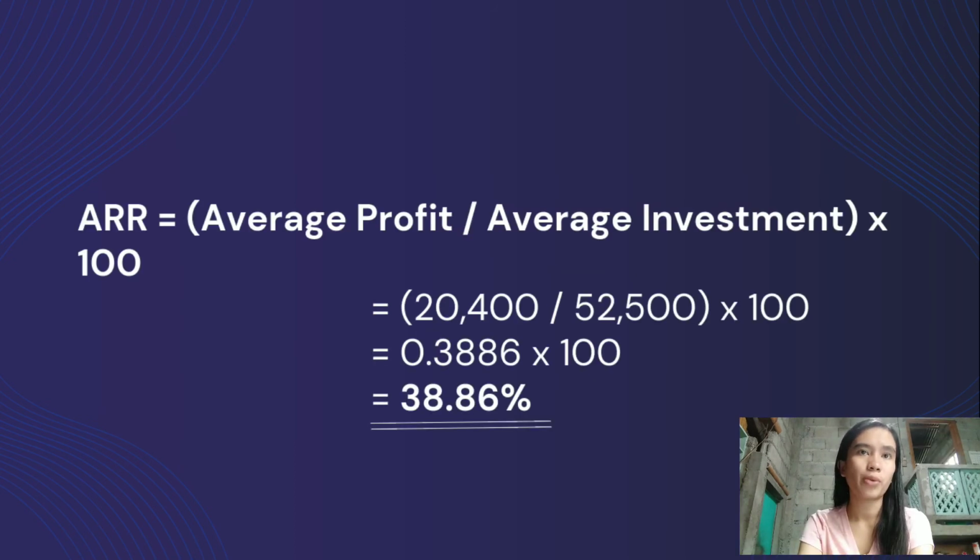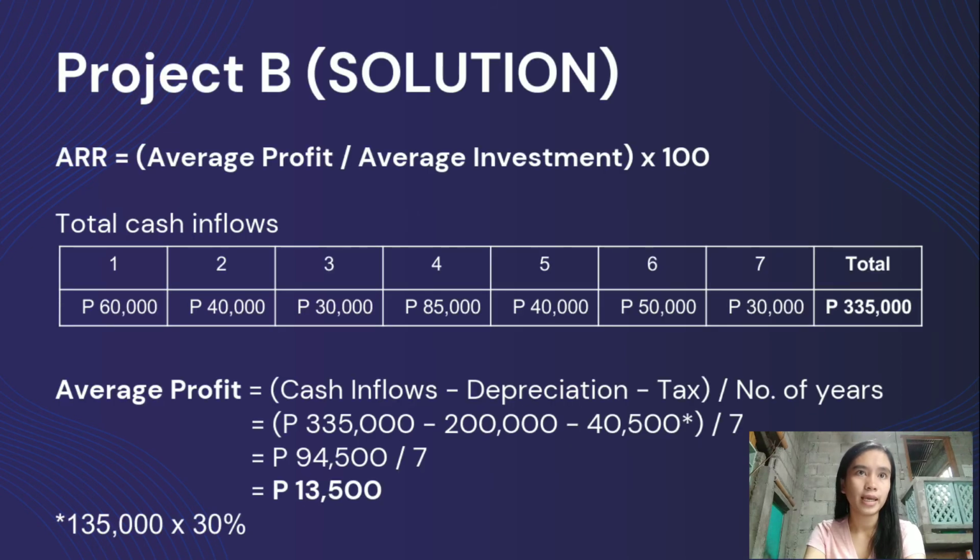So to supply the formula average profit divided by average investment multiplied by 100, we have 22,400. The average profit 50,000 divided by 50,500, the average investment, and if we divide this, we will get 0.3886 times 100 is equal to 38.86% ARR. To solve for project B, we first compute again the cash inflows, wherein it is the sum of